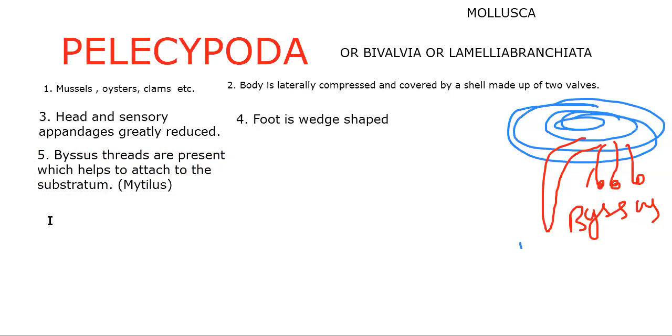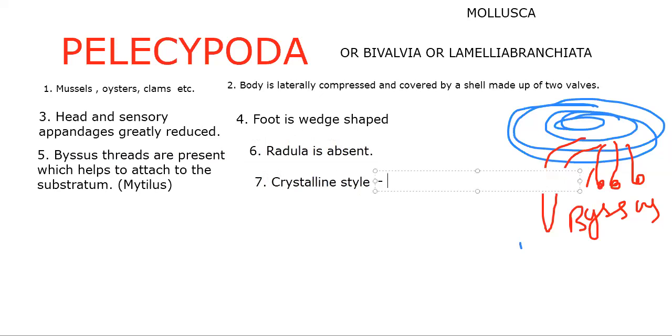As I am saying from the beginning, radula is absent, isn't it? All seven classes except Pelecypoda have a radula. In Bivalvia or Pelecypoda, the radula is absent. So then what is present? The crystalline style is present. This is a unique feature of only Pelecypoda. The crystalline style is used for the digestion of starch.